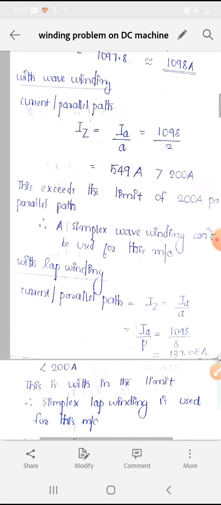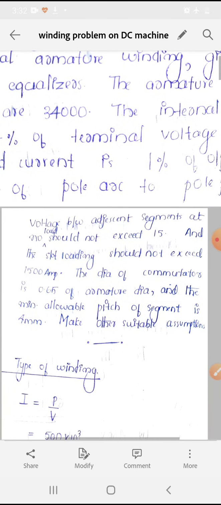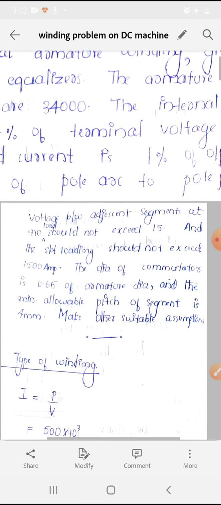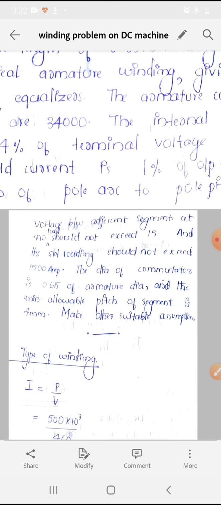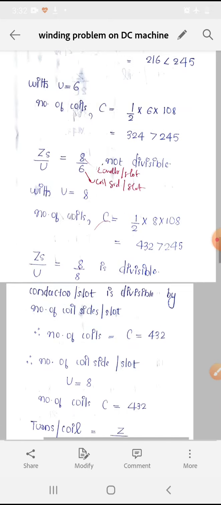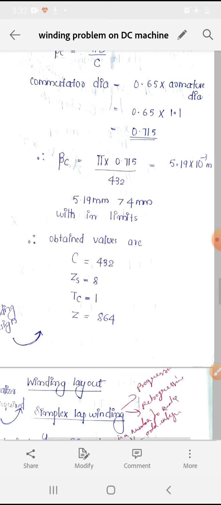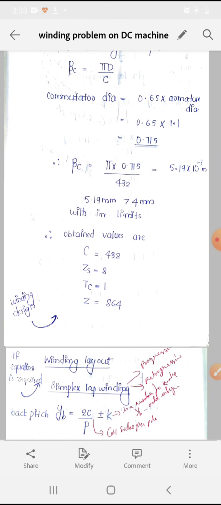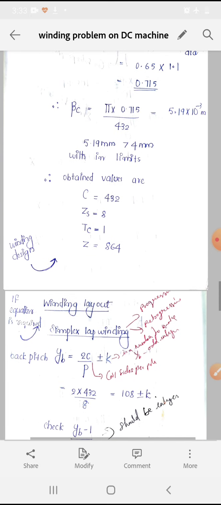In the question, it is mentioned that the minimum allowable commutator segment pitch is 4 mm. So it is within the limit. Therefore, the values obtained to design the armature winding are 432 coils, ZS is 8, TZ is 1, and Z, the number of armature conductors, is 864.